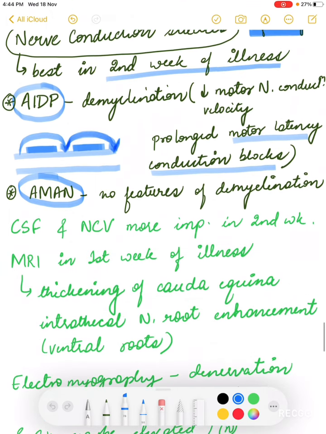Now, it is said that the CSF and NCV are very important, but they are more important in the second week of illness. Nowadays, MRI is gaining importance in making a diagnosis of GBS.